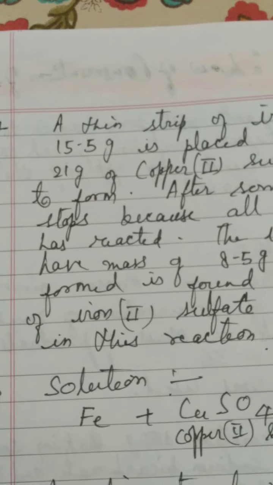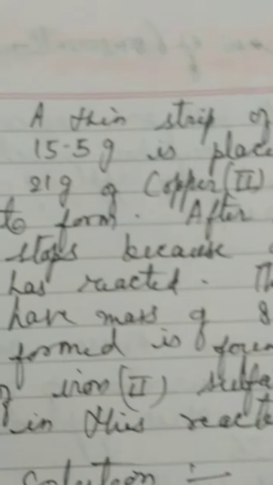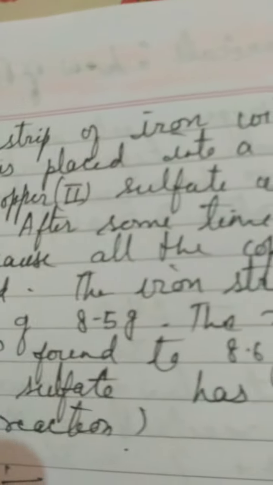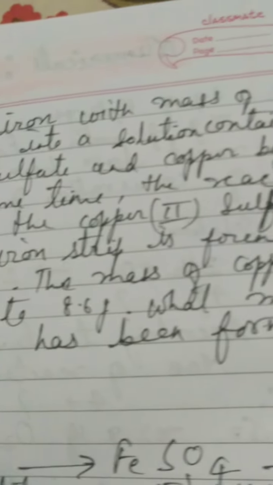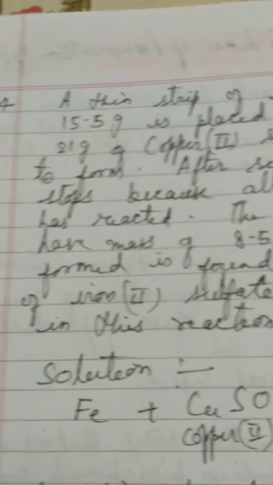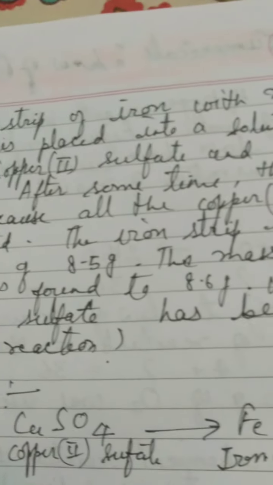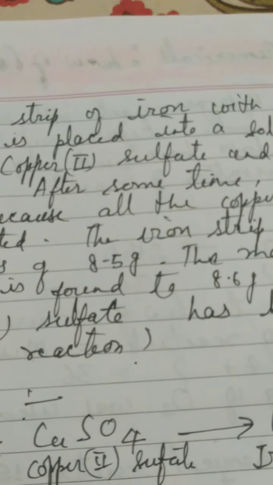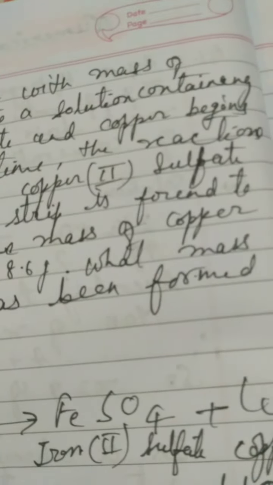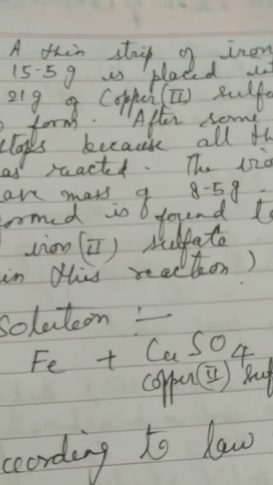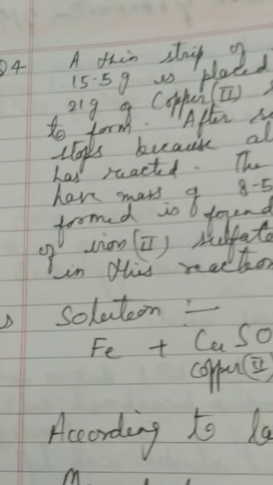Now this question looks a little lengthier, but try to read it. A thin strip of iron with a mass of 15.5 gram is placed into a solution containing 21 gram of copper 2 sulfate. This is a salt of copper, your blue vitriol, copper 2 sulfate, because there the valency of copper remains 2, and copper begins to form, because this is a displacement reaction.